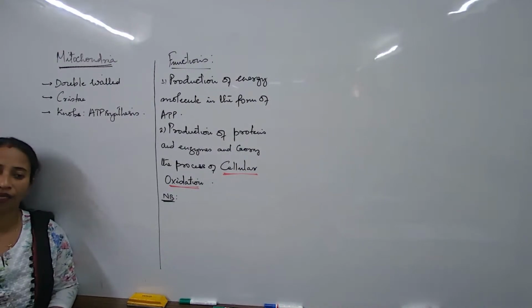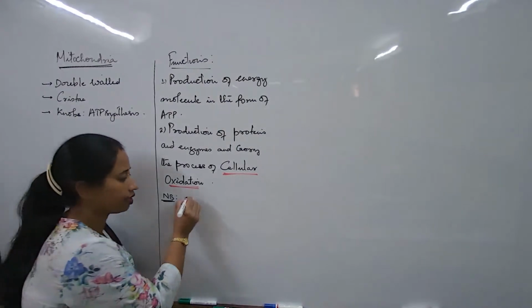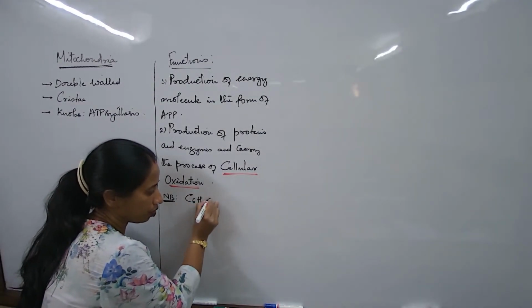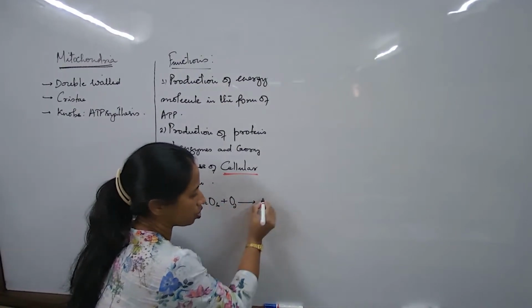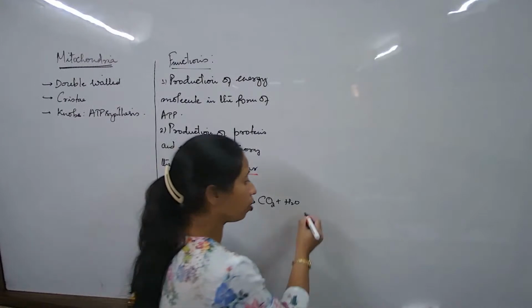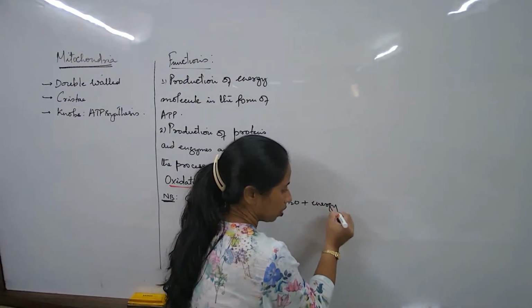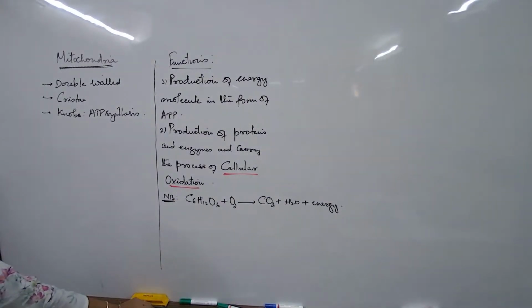Every cell would generally have food stored in it in the form of glucose. And that glucose has to be broken down. So this glucose would get broken down in the presence of oxygen, and then carbon dioxide and water would be released, and energy production also happens. This process, which is constantly happening in our cells, is what is known as cellular oxidation. Okay. So is the mitochondria also helping in the process of cellular oxidation? Yes. You also get a question here.